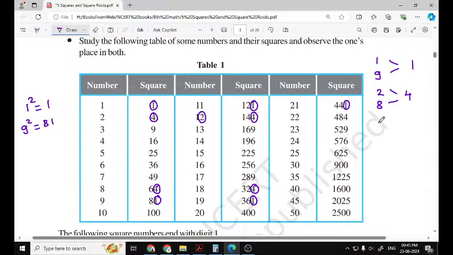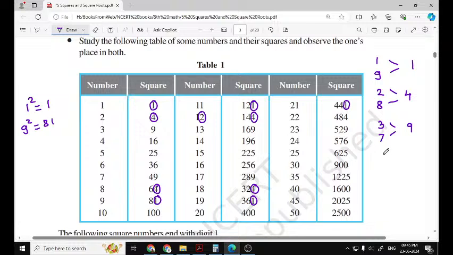Then if a number ends with 3 or 7, its square ends with 9, because 3 square is 9 and 7 square is 49. 13 square is 169, 17 square is 289, 23 square is 529. And if we find out 27 square, that is 729. That also ends with 9.